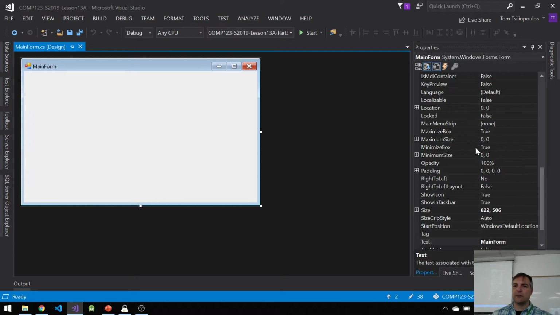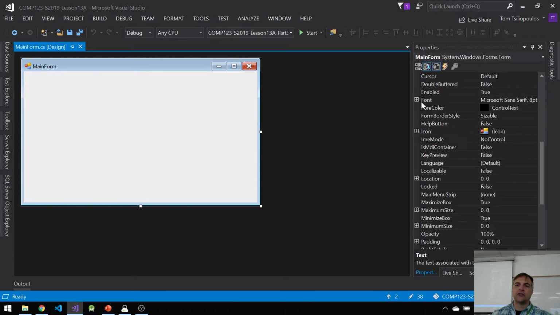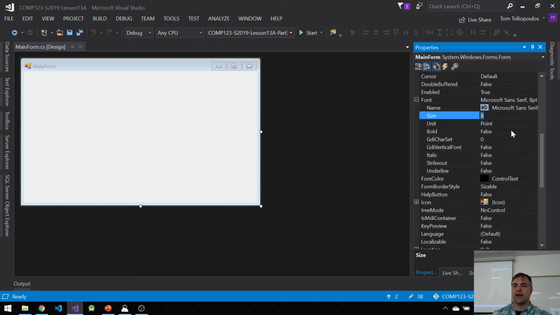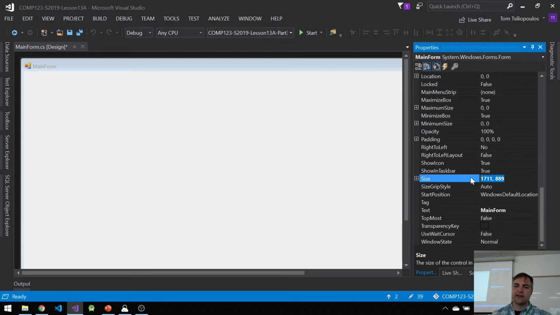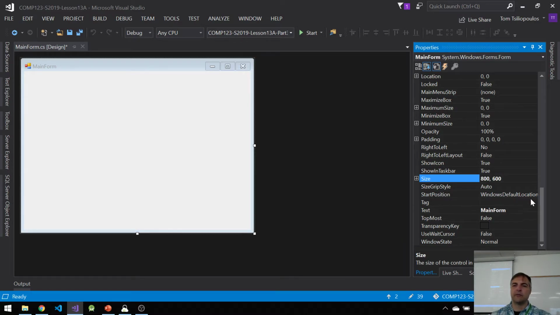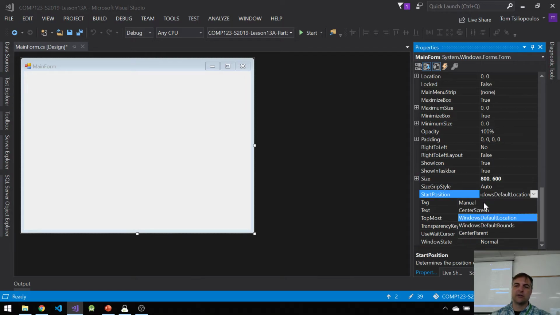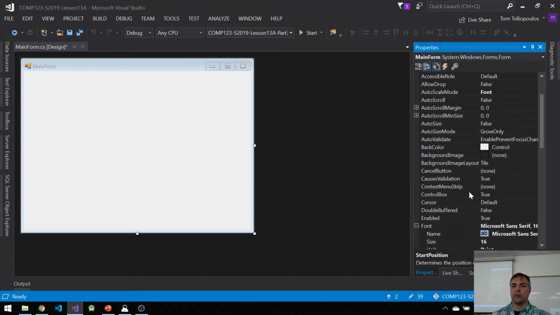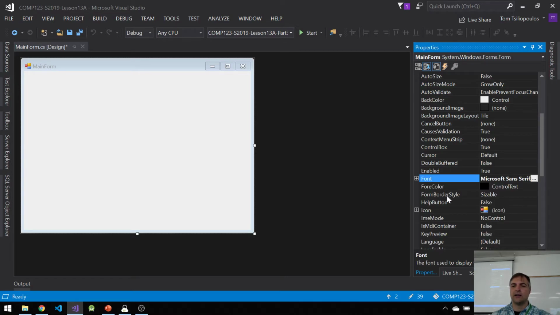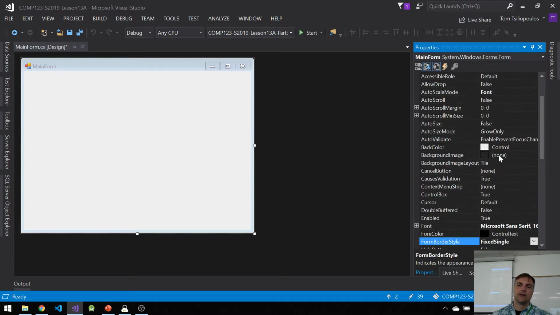I'm going to do the same things that I've done before. In this case, I'm going to change my font size again to 16 this time instead of 14, just to make it different. I'm going to change my size to 800 by 600. Alright, so same thing that we've done before. Windows location is going to be center screen. There it is. Right? And I'm also going to change back to the way it was before with our form border style. Form border style is going to be fixed single.